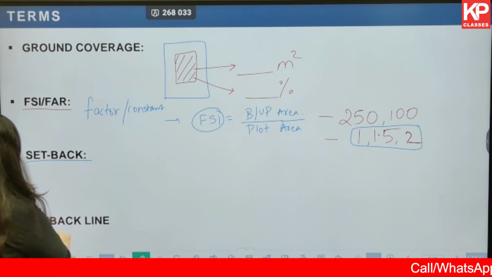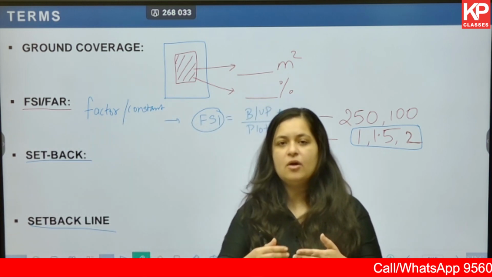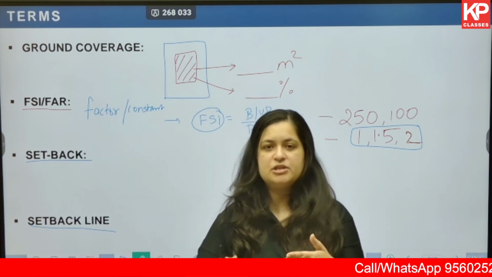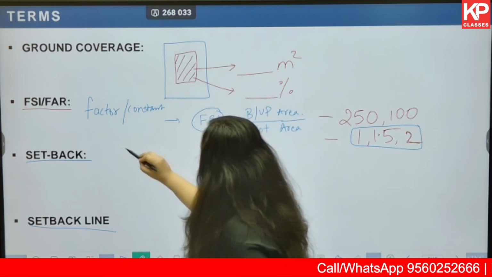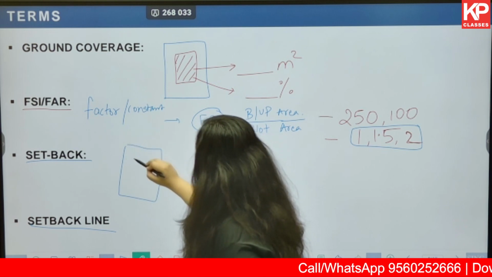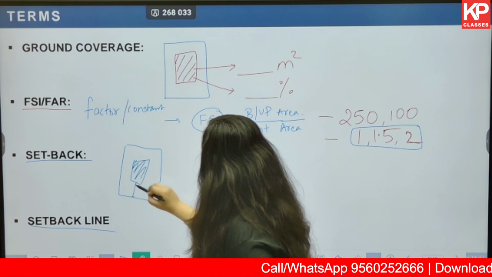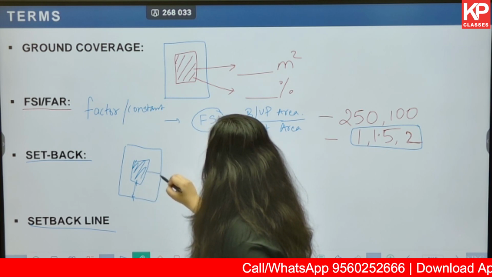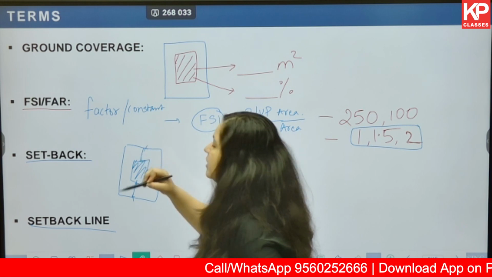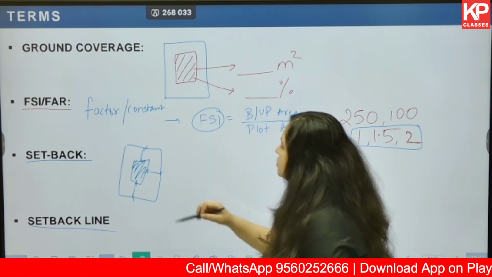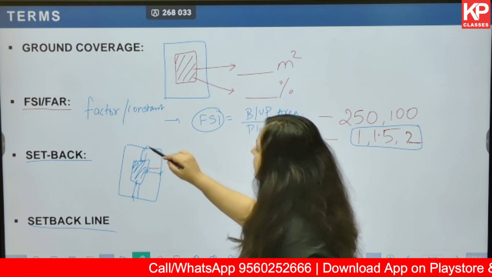Next, setback and setback line. Setback is the margin or the space that you leave from the plot. For example, this is the plot that we are considering, and this is the building. This is the space that we are leaving in front, this is the space on the sides, and this is the space at the rear. So this becomes the front setback, side setback, and rear setback.